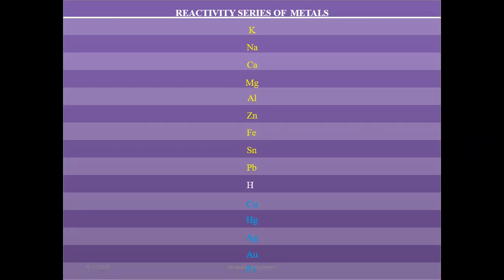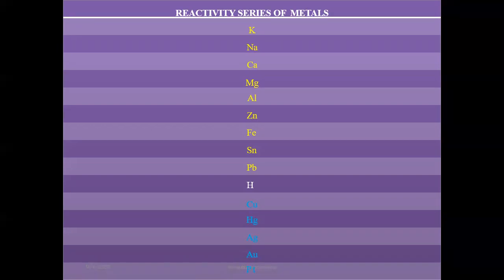In this we discuss all kinds of metals which are highly reactive, moderately reactive, and least reactive. Reactivity decreases down the reactivity series. The upper metals are highly reactive, the middle metals are moderately reactive, and the least reactive metals are present at the bottom of the series.